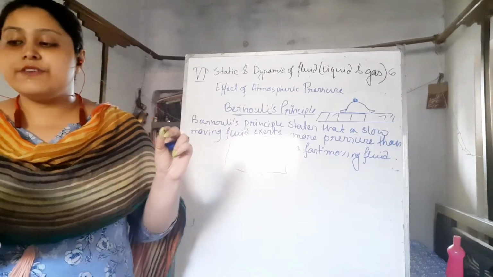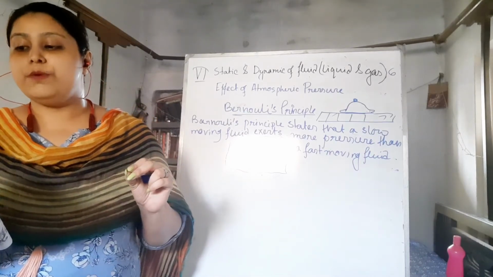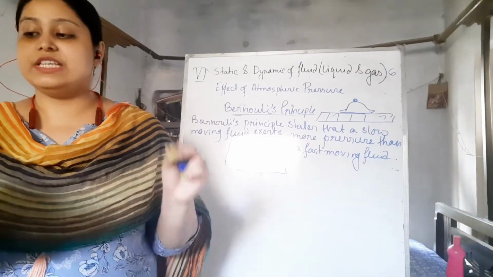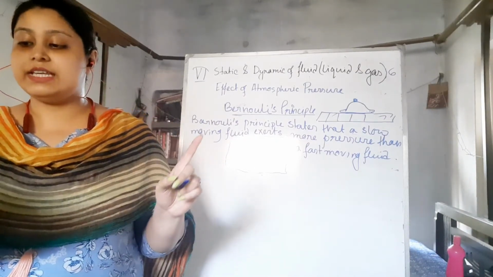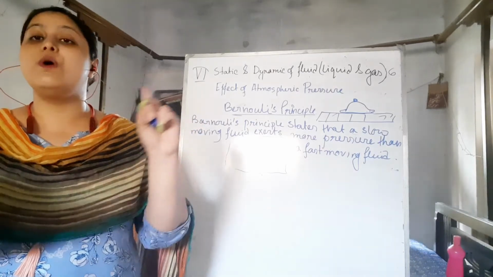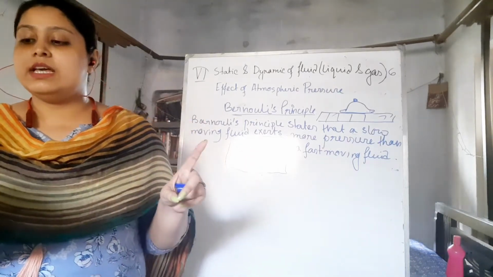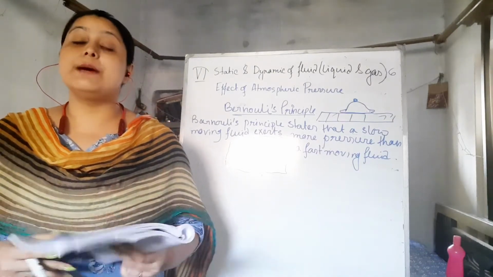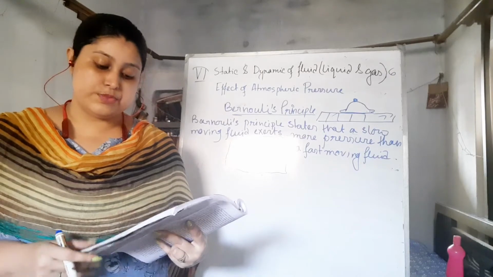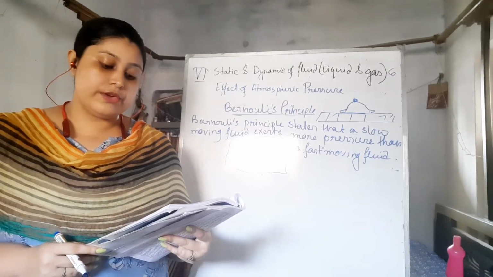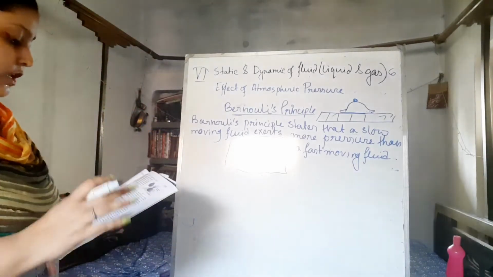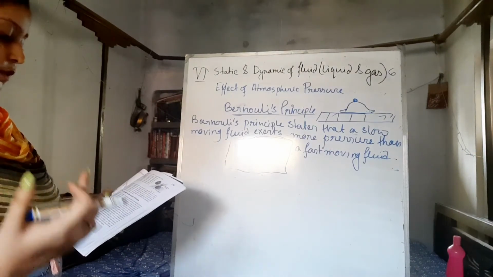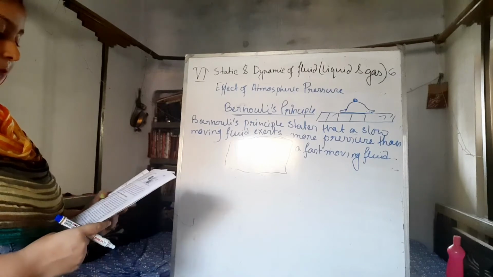In the first case, when the speed of the group as a whole is zero, the pressure is very high. But in the second case, when the speed of the group as a whole is large, the pressure is low. Hence, we can conclude Bernoulli's principle: the slower the flow of the fluid, the higher the pressure, and the faster the rate of flow, the lower the pressure.